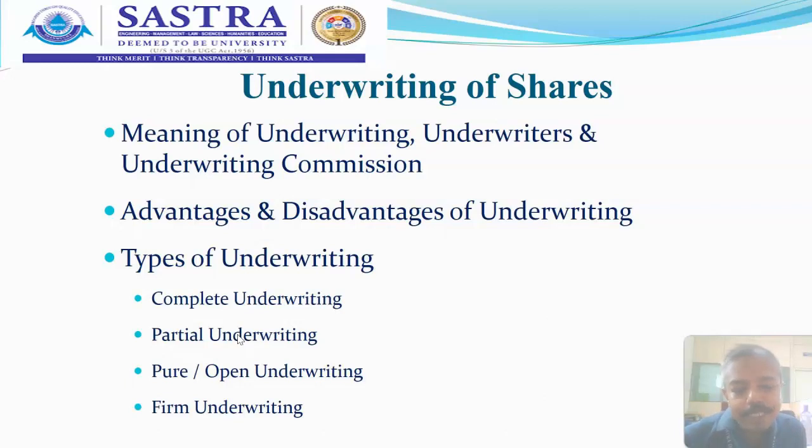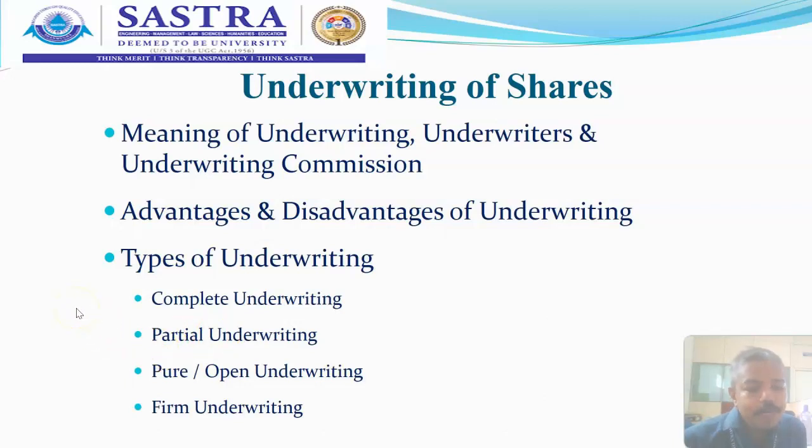Whereas firm underwriting is an arrangement where underwriters agree to buy a definite number of shares and debentures, irrespective of the number of shares or debentures subscribed by the public. In case of firm underwriting, the underwriters get priority over the general public if the shares or debentures are oversubscribed.